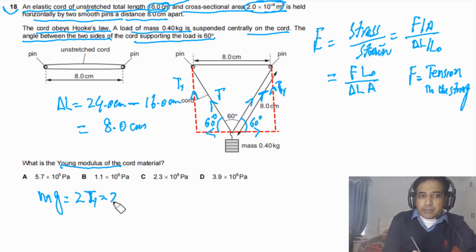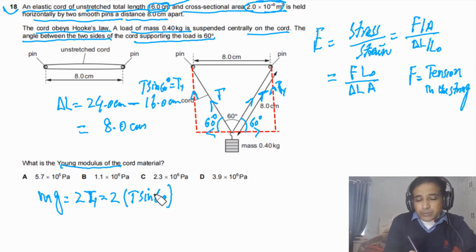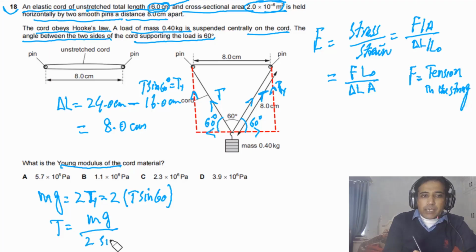But Ty is equal to, if this is T, Ty will be equal to T sine of this angle, that is 60 degrees. So we can say 2 times T sine of 60 degrees. We need to find out the value of T, so we can say T will be equal to mg divided by 2 sine of 60 degrees.